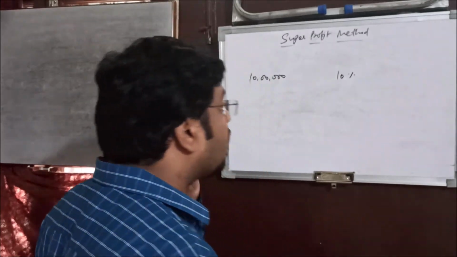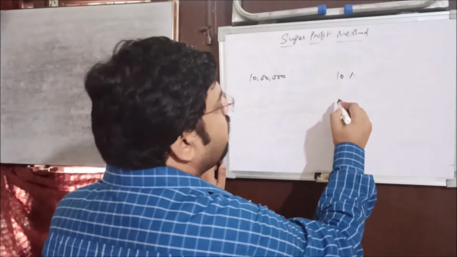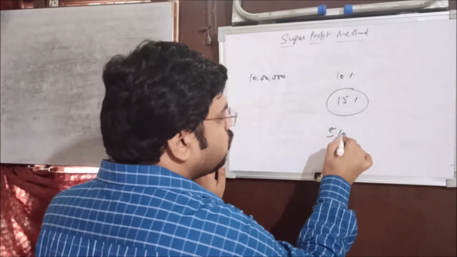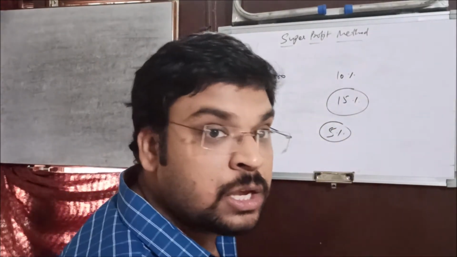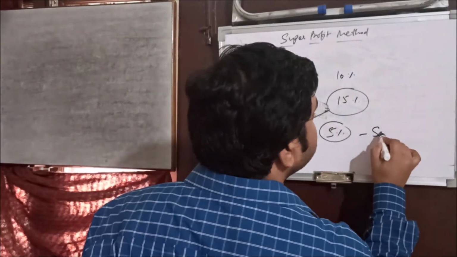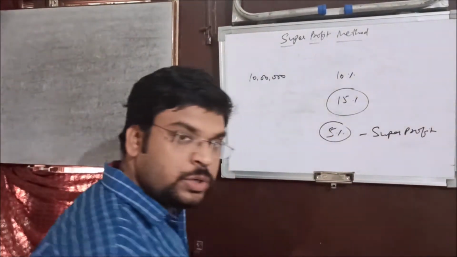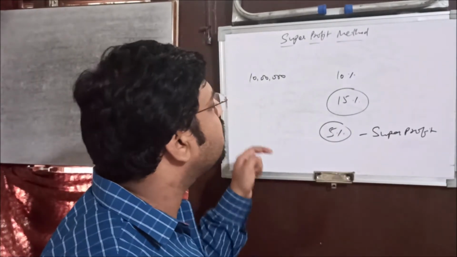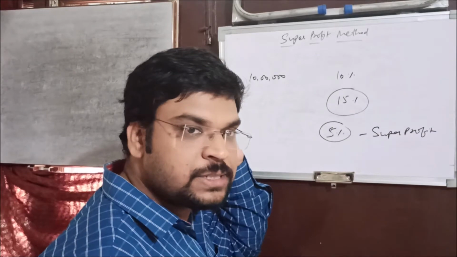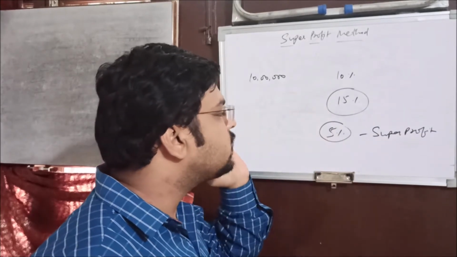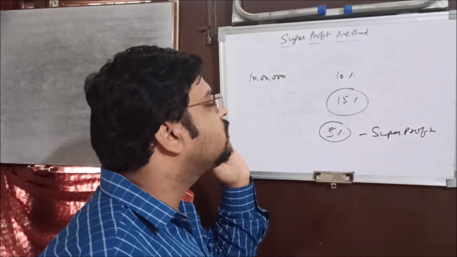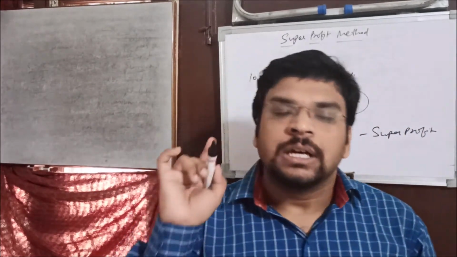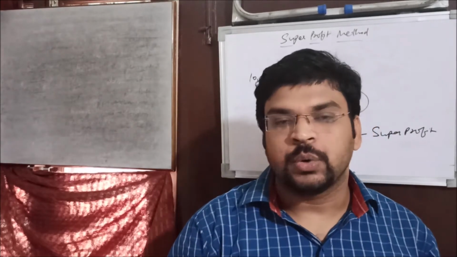And if you are earning more than this, say for example you are earning 15%, it means 5% you are earning additional, so this 5% is known as super profit. Understood? Because every business enterprise is earning in the similar business at the rate of 10%, but you are earning 15%, it means this 5% additional is your super profit. So on the basis of that the calculation of the goodwill is done, right?